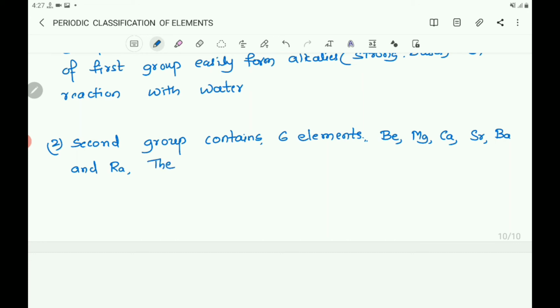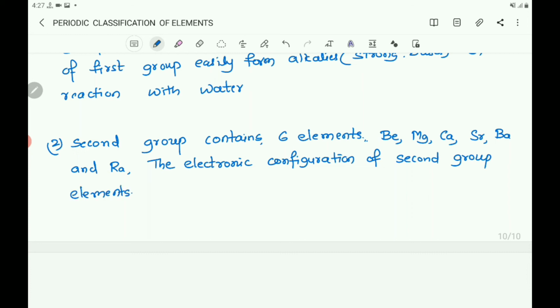The electronic configuration of second group elements ends with 2 electrons.